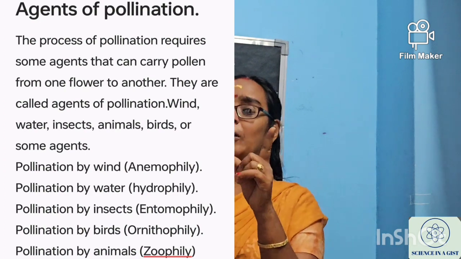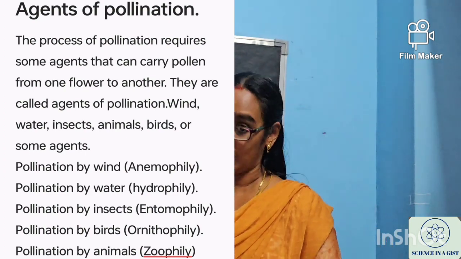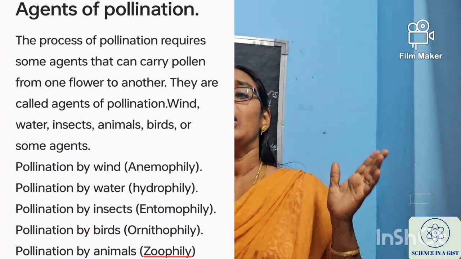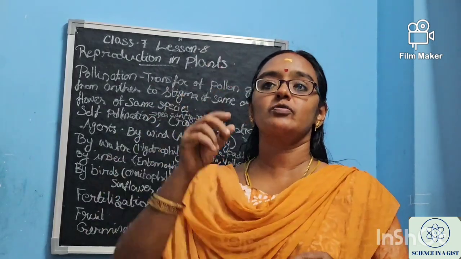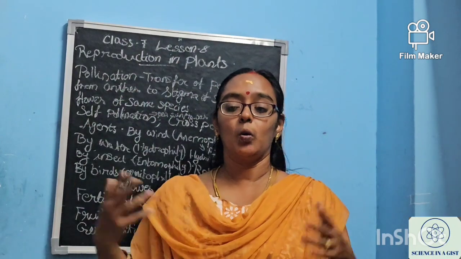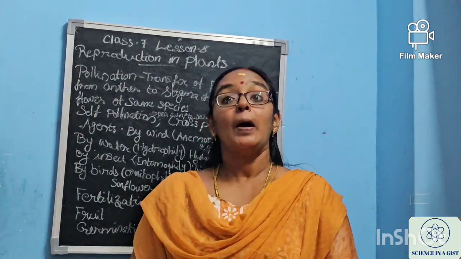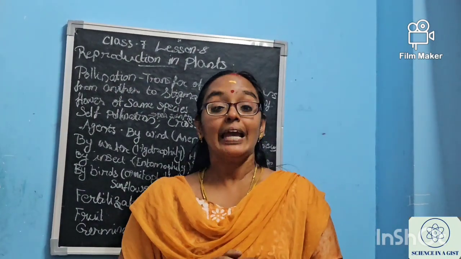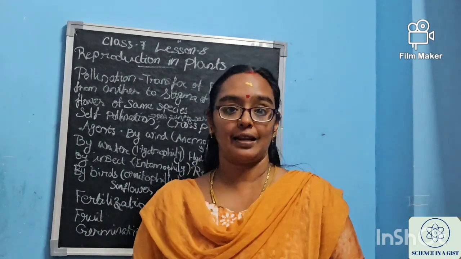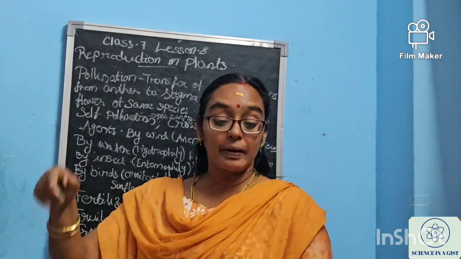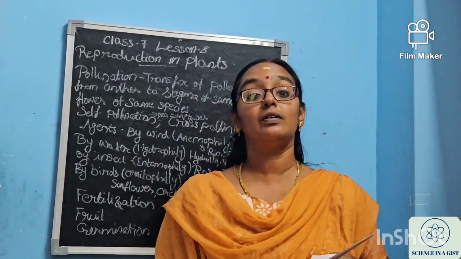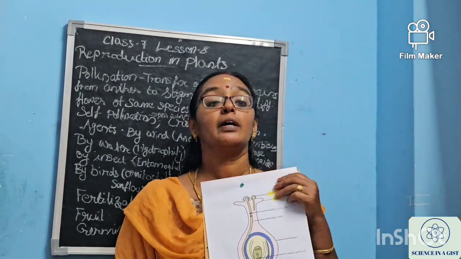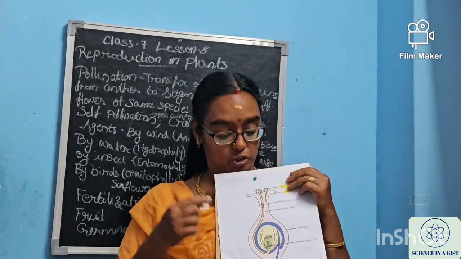And the first step of sexual reproduction in a flower or in a plant has happened. Okay, this pollination has happened and the pollen grains have been transferred from anther to stigma. What is the next step? Pollen grains contain what? They contain the male reproductive cell. I have told you, right? So this male reproductive cell has to be transferred from where to where? From the stigma to the ovule. It has to reach the ovule.